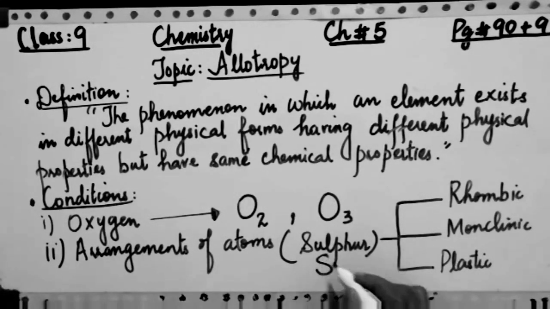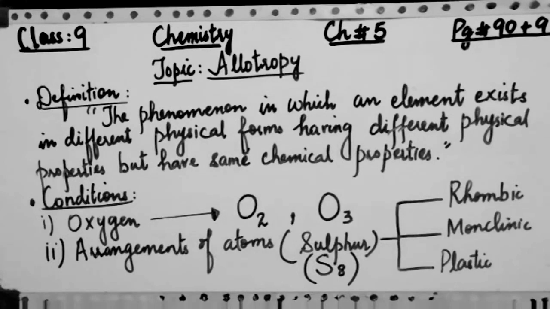Now you must remember that what is this sulfur? It is an atom or a molecule. So I am writing here S8, which indicates that it is a molecule. So this molecule has different arrangement of atoms, and therefore we can say that it exists in different forms or different allotropic forms, which are mentioned in front of you in the form of rhombic, monoclinic and plastic.